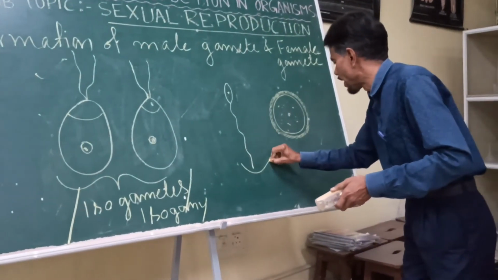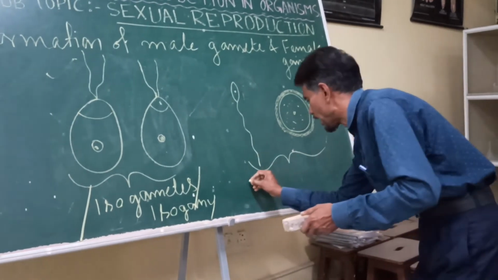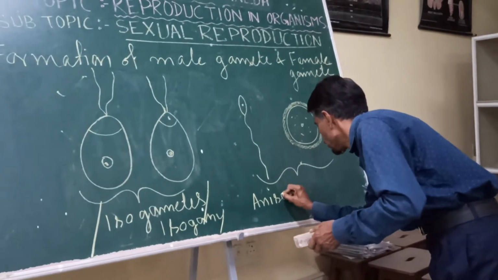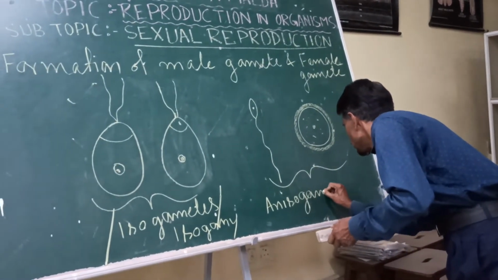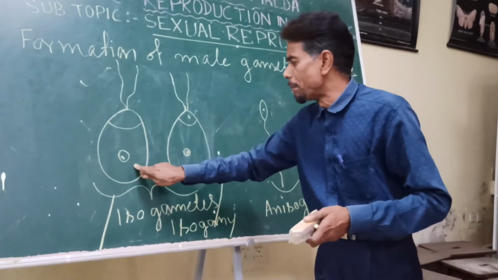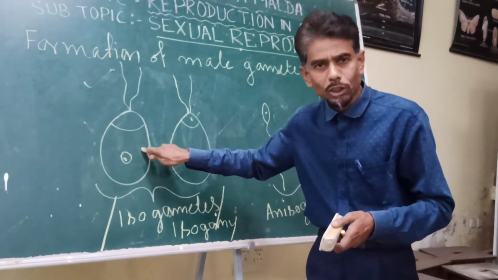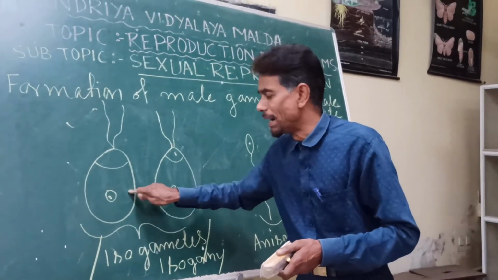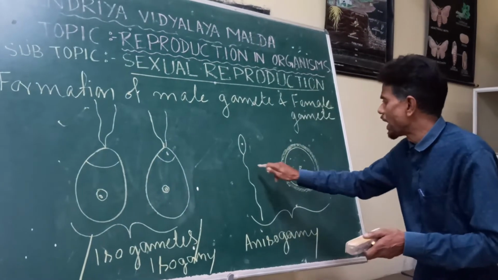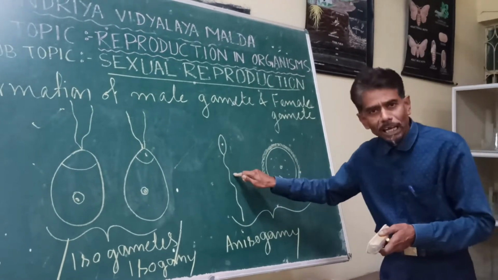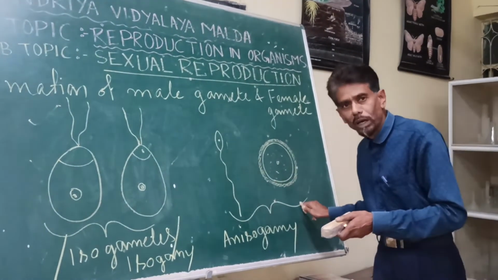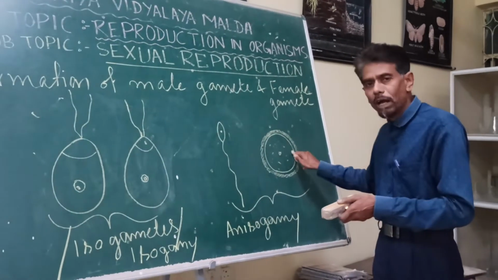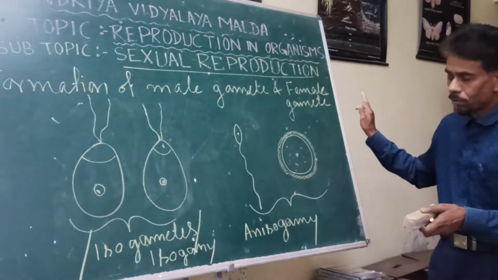Here it is different, so another term we use is anisogamy. Identical gametes, male and female gametes that appear to be the same, this is the case of isogamy, and the gametes are isogametes, whereas those different in appearance are anisogamy or anisogametes, where the male gamete or sperm is entirely different from the ovum or egg, that is the female gamete.